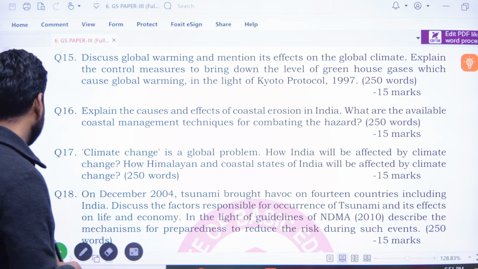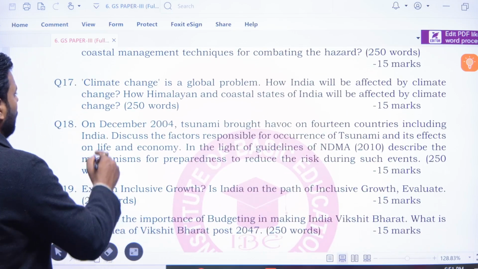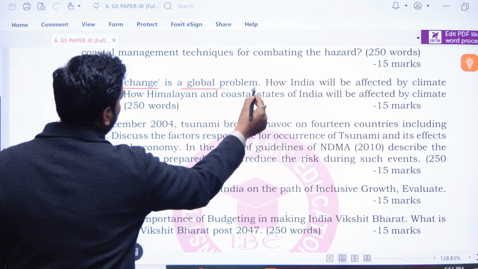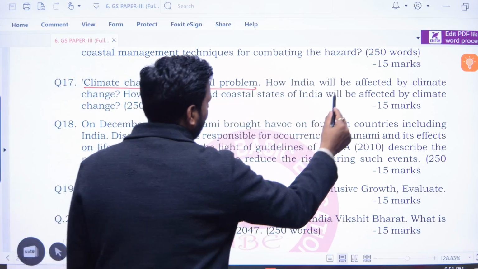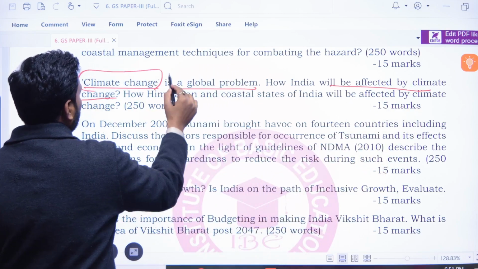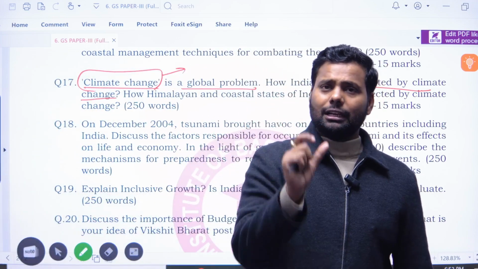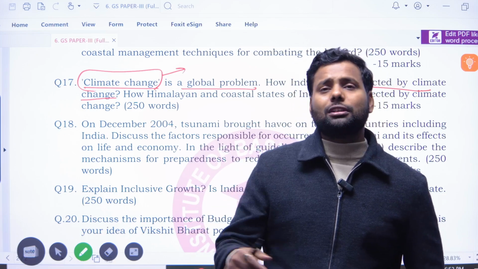Next question is: climate change is a global problem. How will India be affected by climate change? Climate change is a global problem. What does climate change mean? It means there is an average climate which changes because of some reasons.